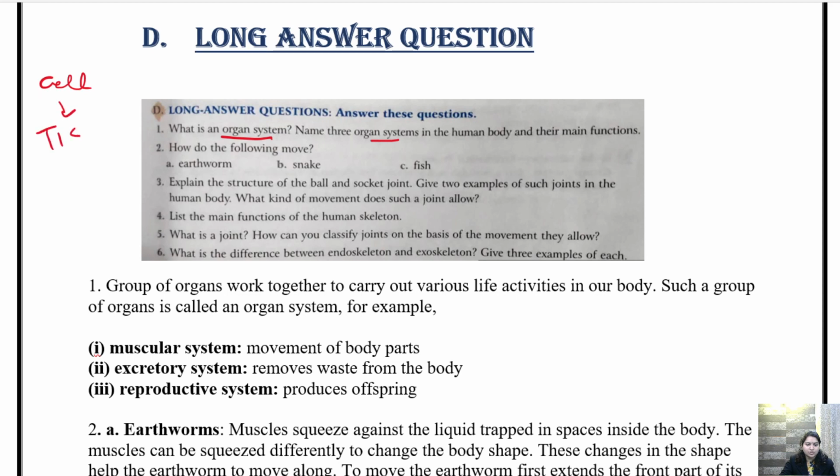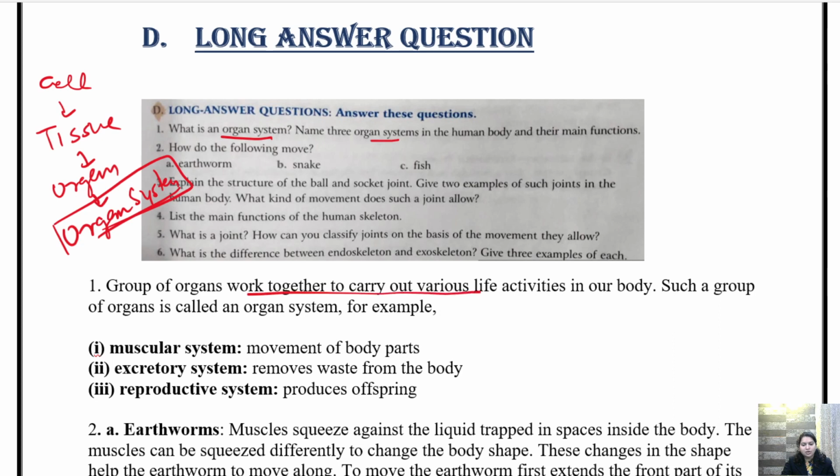Cells combine together to form tissue. Tissues combine together to form organ. When these organs are arranged properly and they work systematically, then they form an organ system. So a group of organs work together to carry out various life activities in our body. Such a group of organs is known as organ system. So there are several organ systems like circulatory system, reproductive system, excretory system, muscular system. So there are several organ systems present in our body. So you can mention any 3.